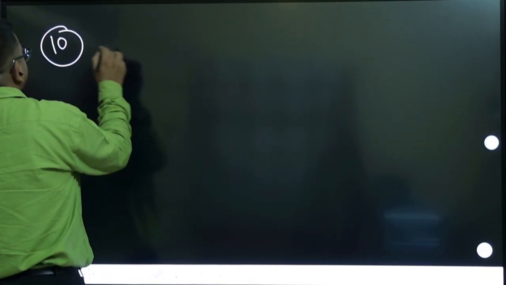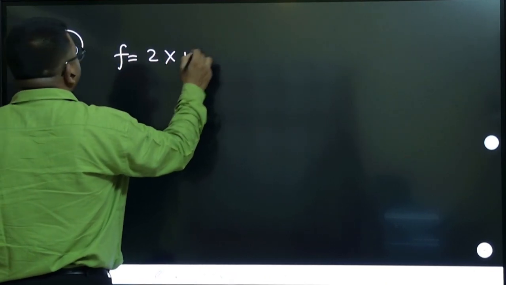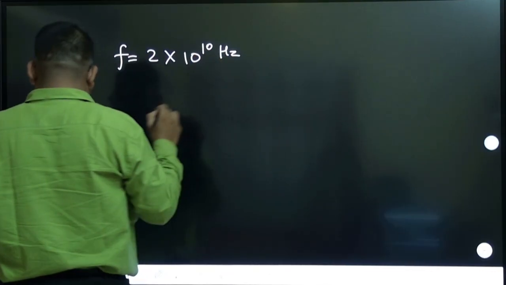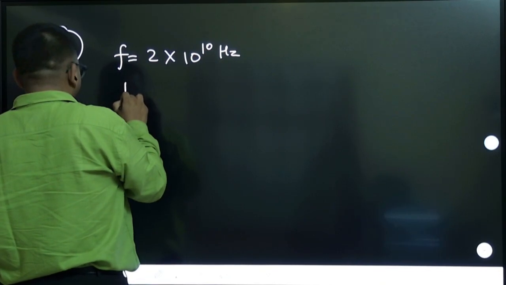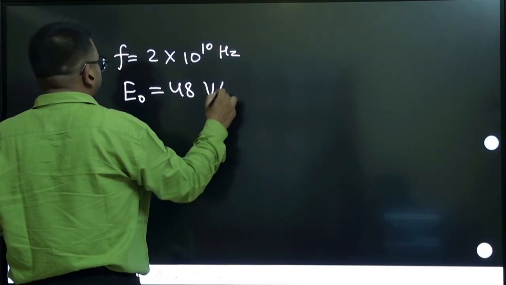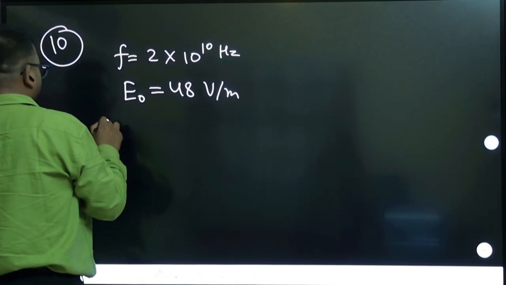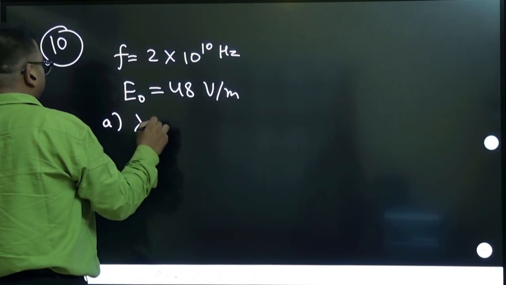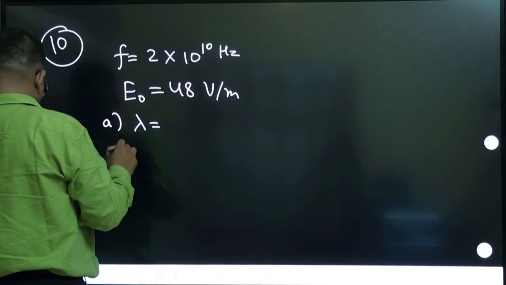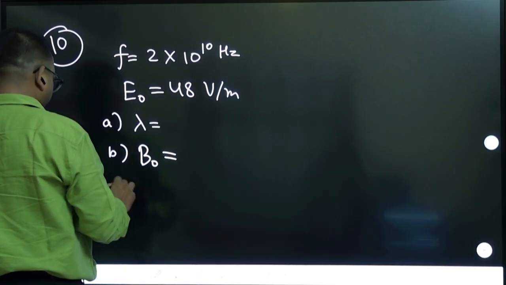In a plane electromagnetic wave, the electric field oscillates sinusoidally, so frequency is given as 2 into 10 to the power 10 hertz. Then the amplitude of the electric field E naught is given as 48 volt per meter. Then what? They are asking questions on that: the wavelength, and the amplitude of the magnetic field B naught. A similar type of question is coming.